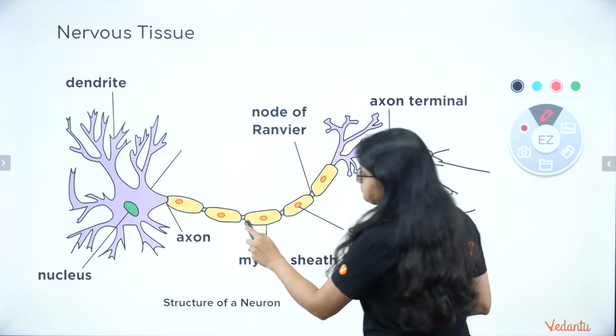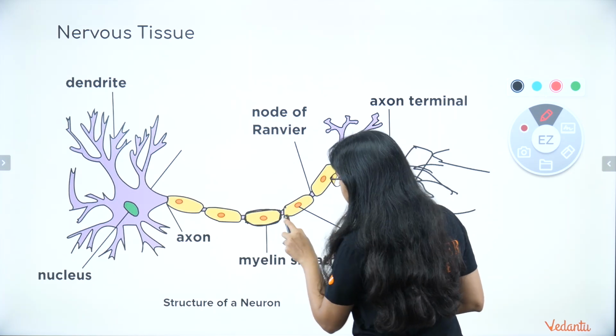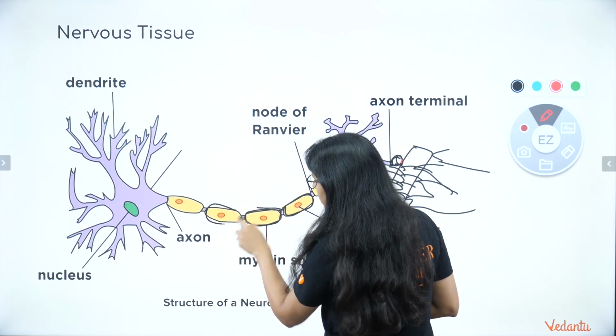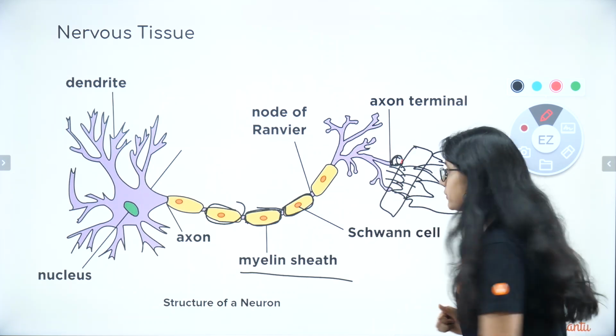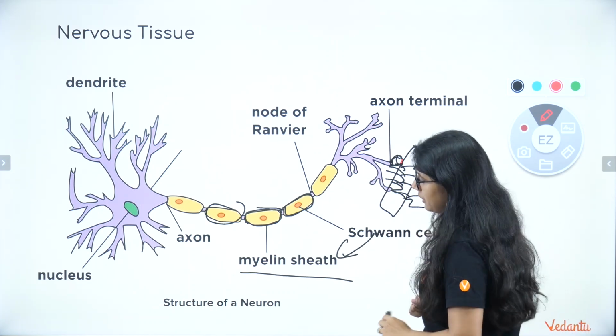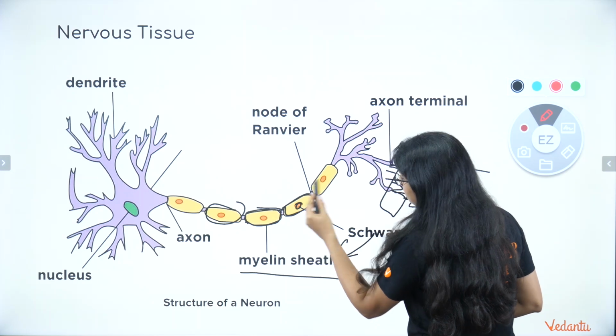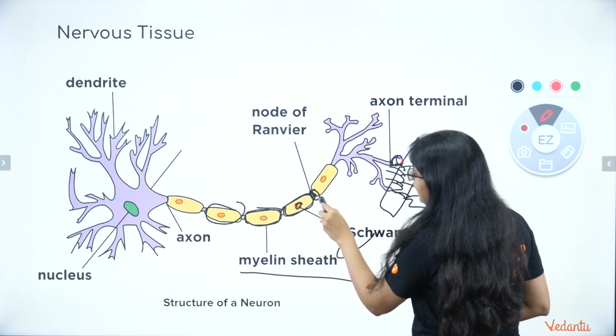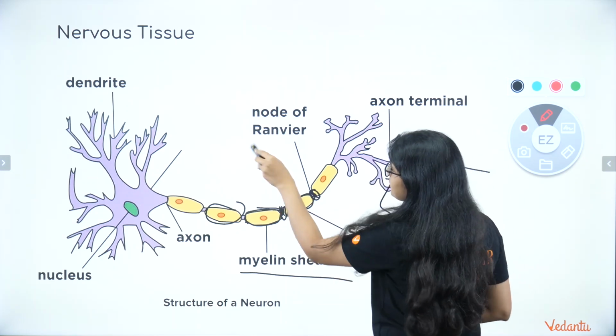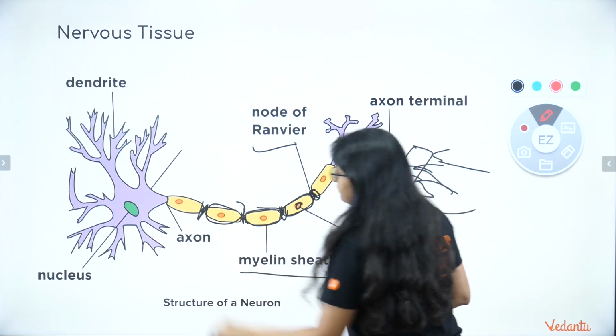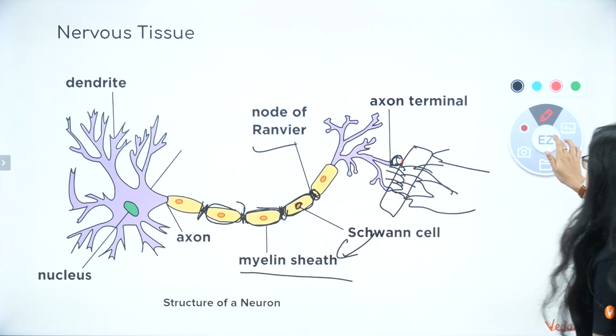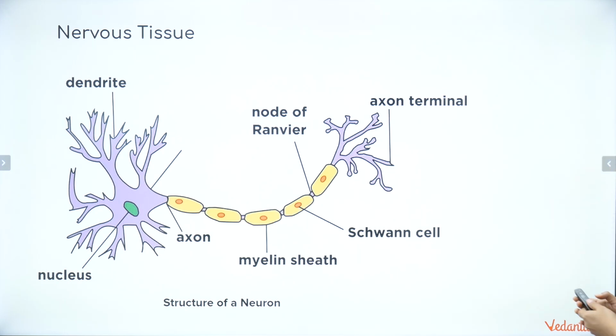Apart from it, everyone, to protect the signals from getting any damage, we have the myelin sheath, which is produced by the Schwann cells. Okay, there's a sheath covering, and of course they have a nucleus, and in between there are gaps. These are called the nodes of Ranvier. That's it, everyone. This is a very easy peasy tissue, my favorite tissue. Okay, you can take a screenshot of this.